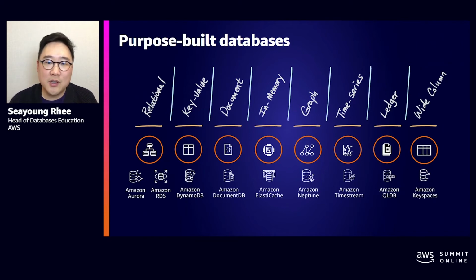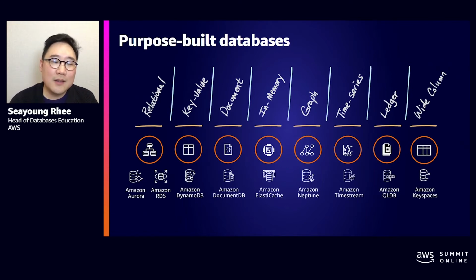BMW uses QLDB for their digital vehicle passport application, and this maintains the complete and verifiable history of a vehicle, including maintenance records, tire changes, accidents, and all that stuff. This application will act as a single trusted authority where multiple third-party entities like car dealerships and repair shops can submit their data to BMW.